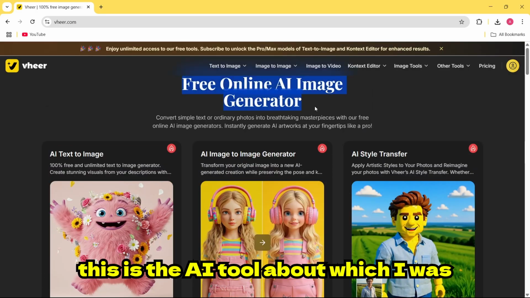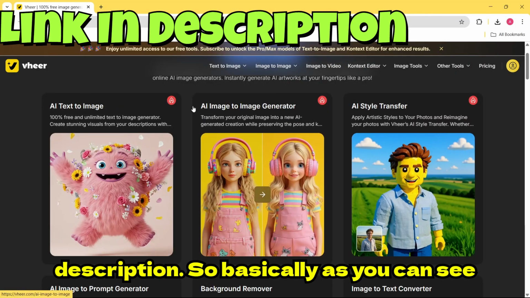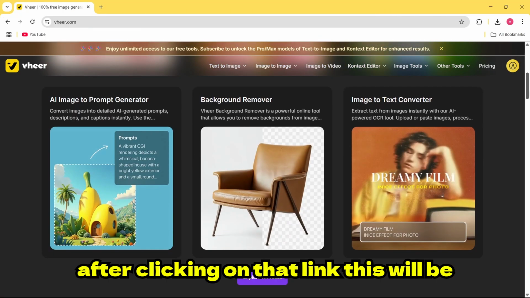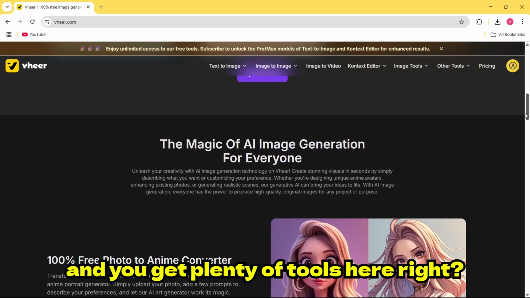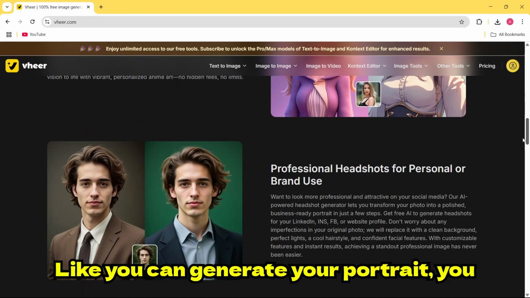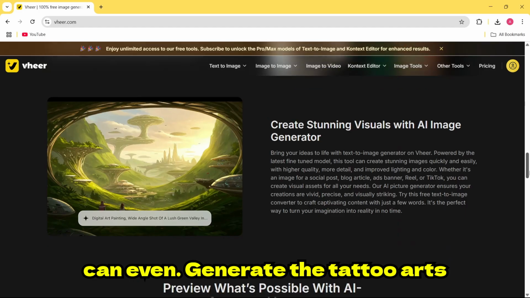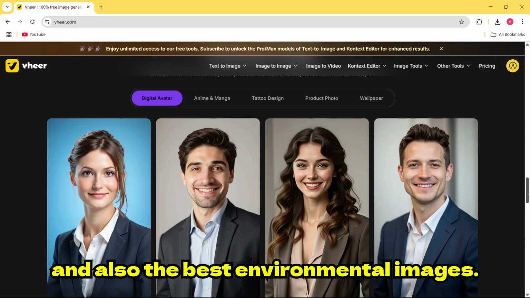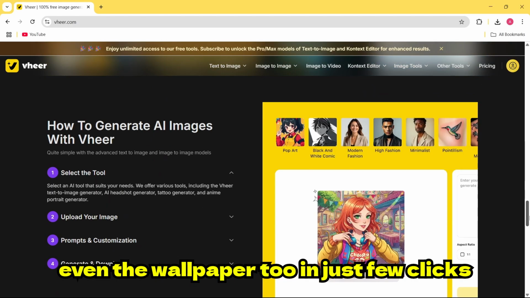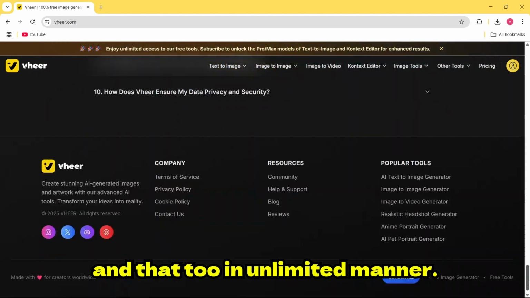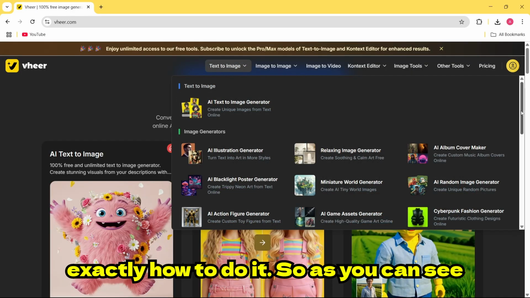So basically, this is the AI tool about which I was talking, and you will get the link in the description. After clicking on that link, this will be the interface in front of you, and you get plenty of tools here, right? You can generate your portraits, you can even generate tattoo arts, the best environmental images, all the reels you see on Instagram, and even wallpapers, in just a few clicks, and that too in an unlimited manner. So in this video I'm going to show you exactly how to do it.